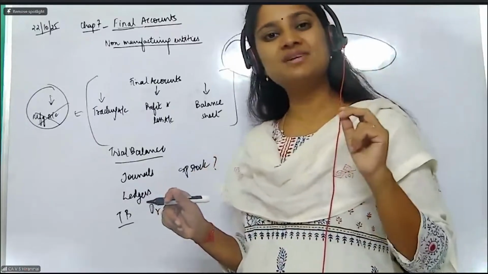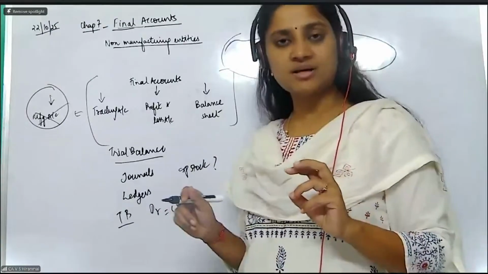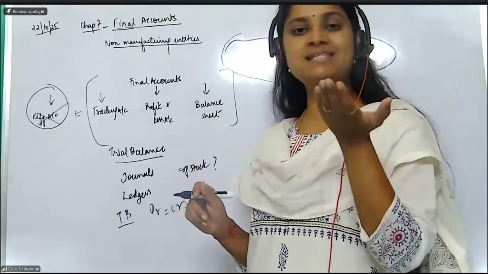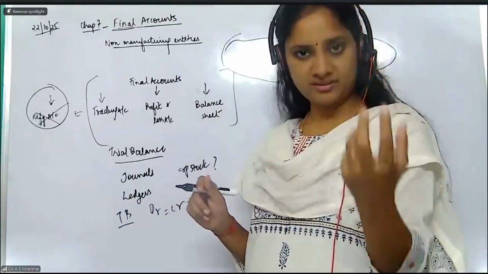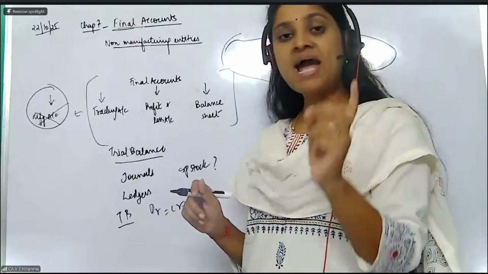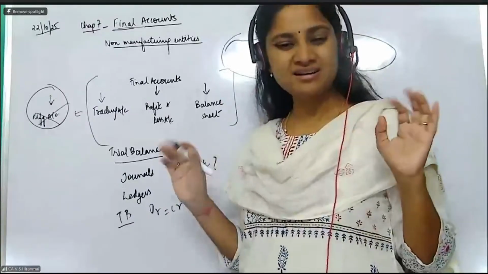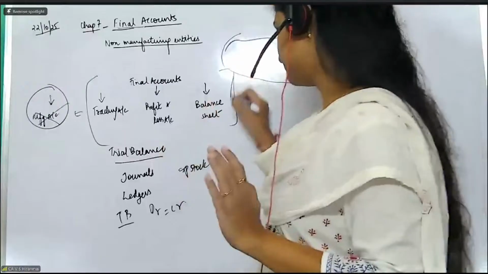Madam, sales is given in the trial balance. Where will sales go, madam? Madam, salaries is given in the trial balance. Where will this go? So, the trial balance is the foundation. That is the base. In the trial balance, whatever items are going to come, you are going to individually read them and then see where you are going to post. Simple as that. Very, very simple. I know you people know, but please listen to me once again.